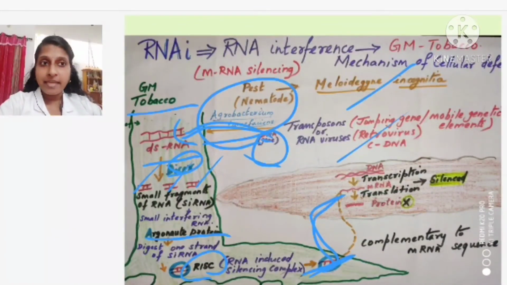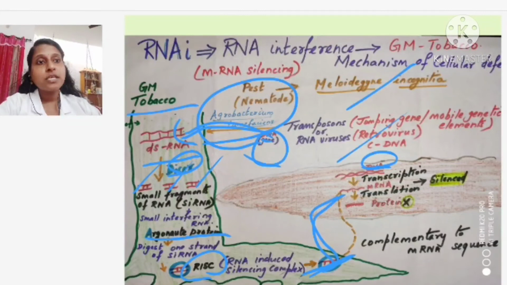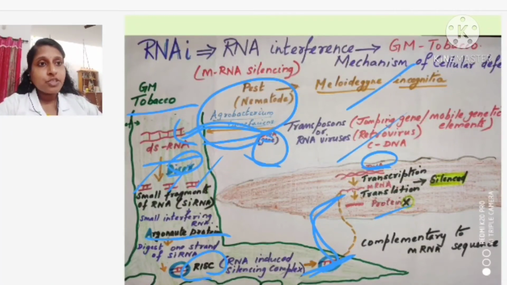This mRNA. So this single strand RNA will go and bind with this mRNA. And in the nematode, by the same mechanism, they also have the DNA. The DNA is producing a protein for the growth of the nematode. But when you see this DNA transcription, they are producing mRNA, but the mRNA is getting silenced by this.